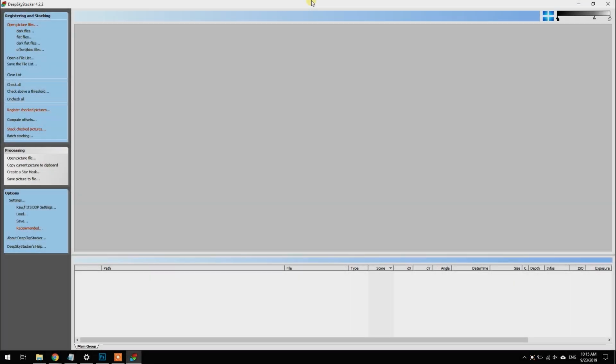Sometimes it's easier to see something in action as opposed to reading it. So here's DeepSkyStacker 4.2.2, which is the latest version as of today, September 2019. And I'm just going to go through the process. I'm going to stack some FIT files created by a dedicated astronomy camera, but the same process applies if you're using DSLR images, raw image files captured with your DSLR camera.